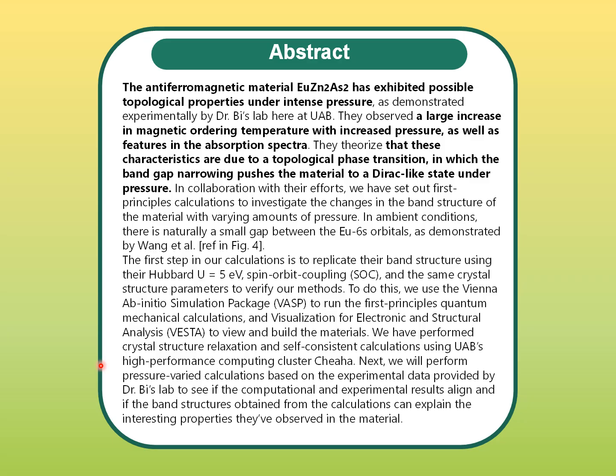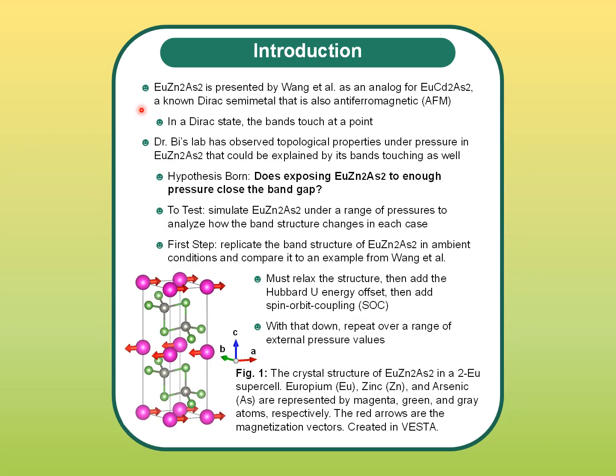B's lab. So as for where we start here, the reference paper we're going off of presents europium zinc arsenide as an analog to europium cadmium arsenide, which we already know is a Dirac semimetal, which in a Dirac semimetal the bands close at a point called a Dirac point. Comparing that to Dr. B's lab data, their findings suggest that under enough pressure the bands close in the zinc material as well, making it function similarly to the cadmium material. This leads us to our hypothesis. Does exposing europium zinc arsenide to enough pressure close the band gap?